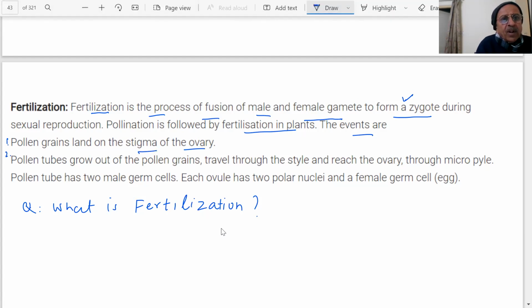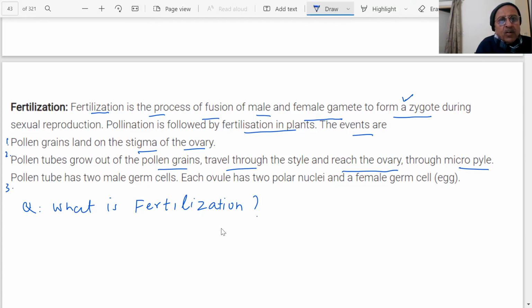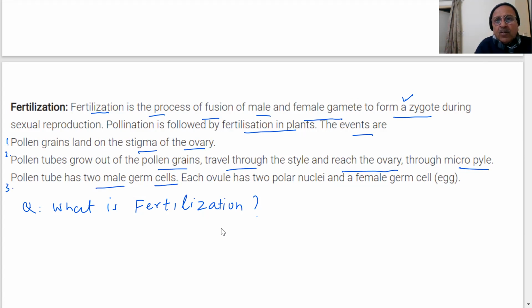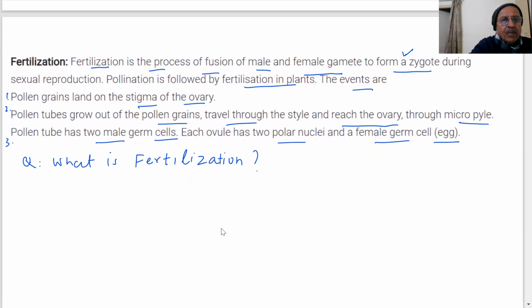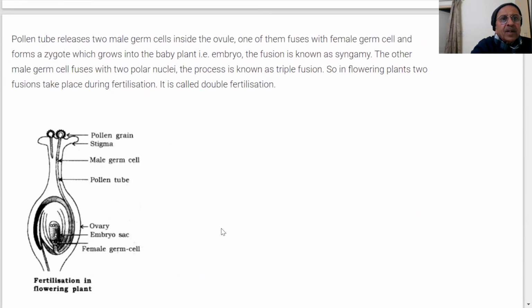Number two, pollen tubes grow out of pollen grains, travel through the style and reach the ovary through micropyle. Third, pollen tube has two male germ cells. Each ovule has two polar nuclei and female germ cell egg. That's what we are saying. अब क्या होगा?